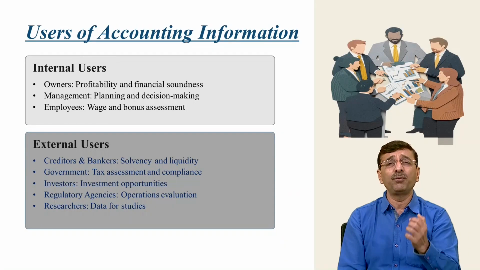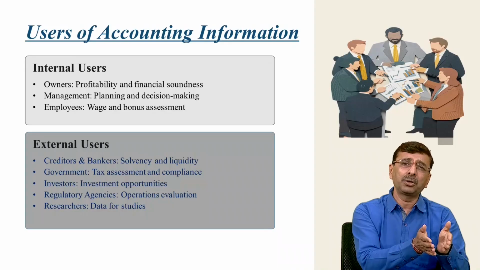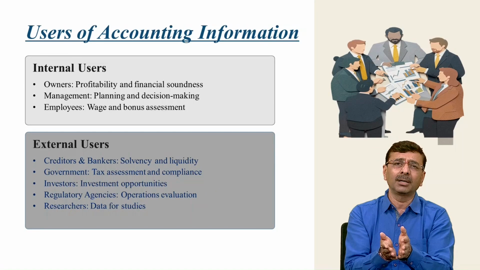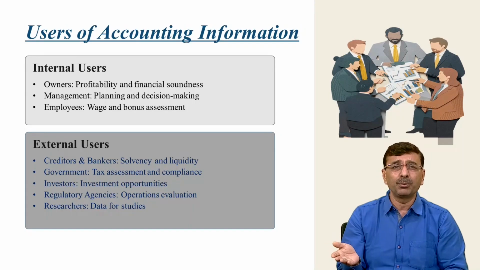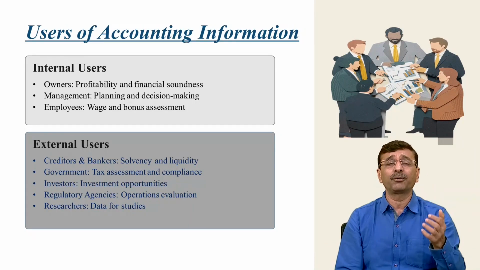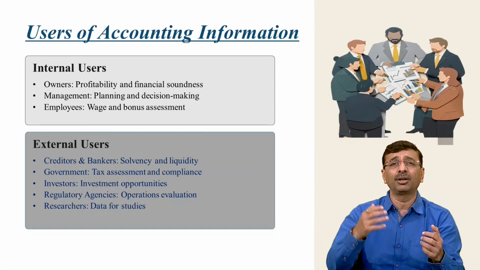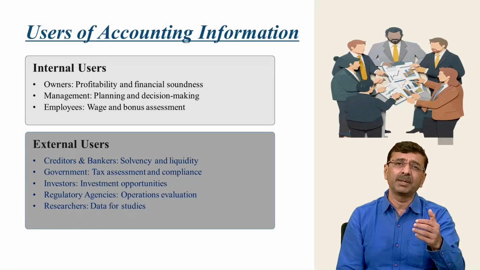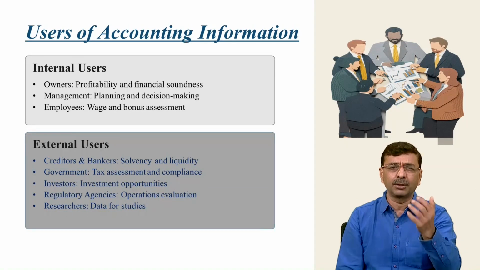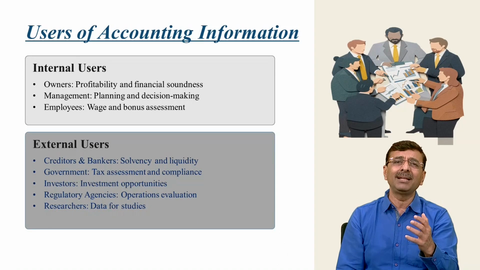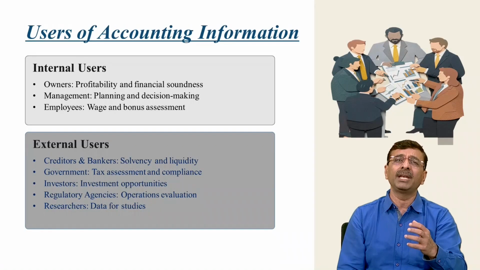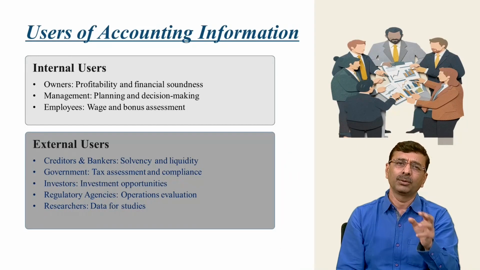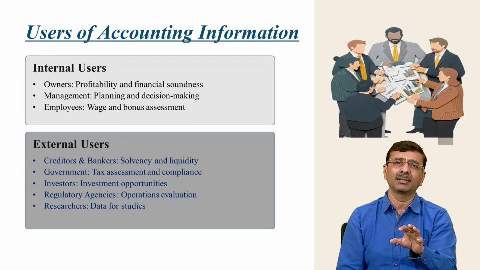Owners want to know what the cost of the business is, how much expense has been incurred, how much revenue has been generated from the business or from any other sources, and whether at the end of the specific period you are in profit or loss. These are the main things owners are very curious to know. So owners are concerned about this.